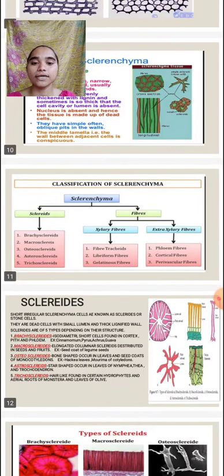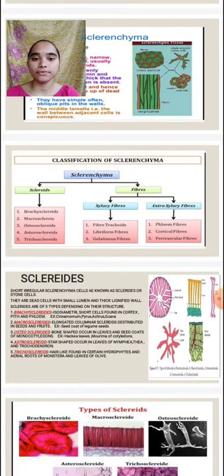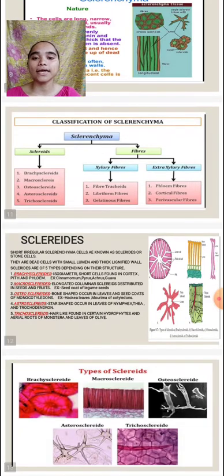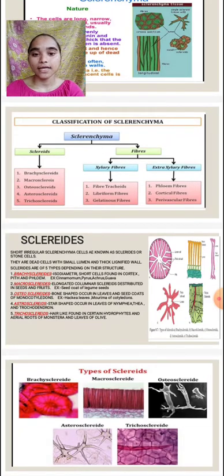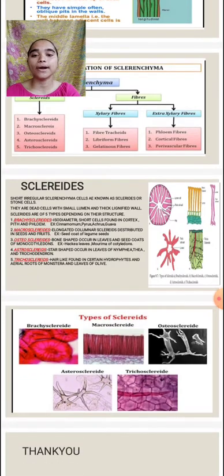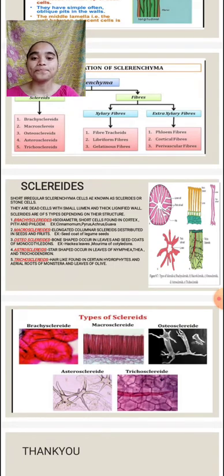And coming to the last tissue, that is sclerenchyma. The sclerenchyma is divided into two types. They are sclereids and fibers. The sclereids are brachysclereids, macrosclereids, osteosclereids, astrosclereids and trichosclereids.